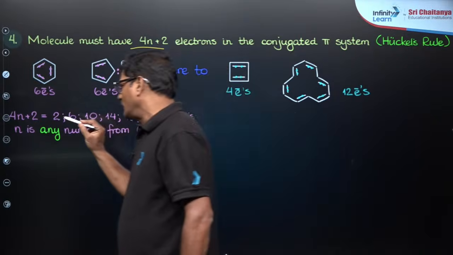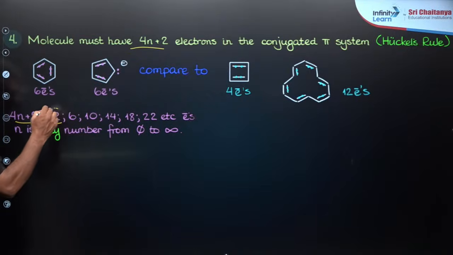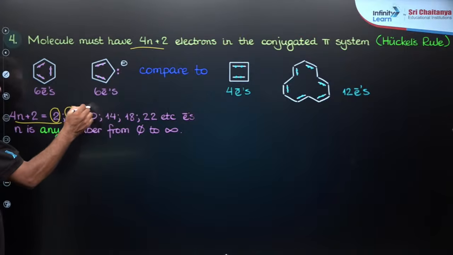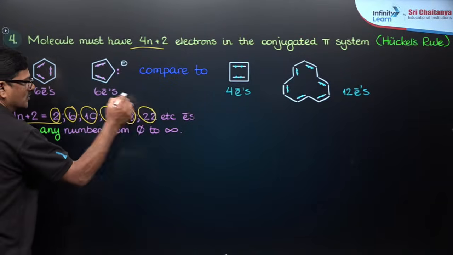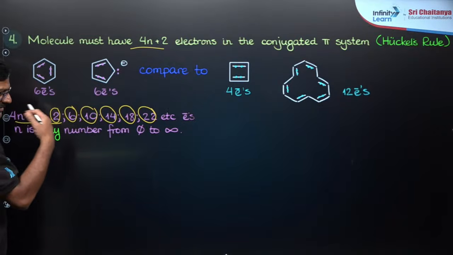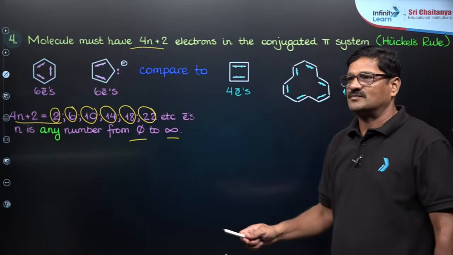Whenever you complete 4n+2, you can have 2 electrons, you can have 6, you can have 10, you can have 14, 18, 22. So when you solve for n from 0 to infinity, it is going to be an aromatic system. Are you getting or not?